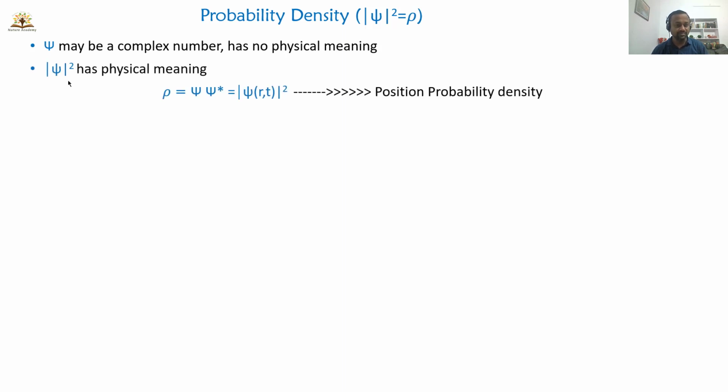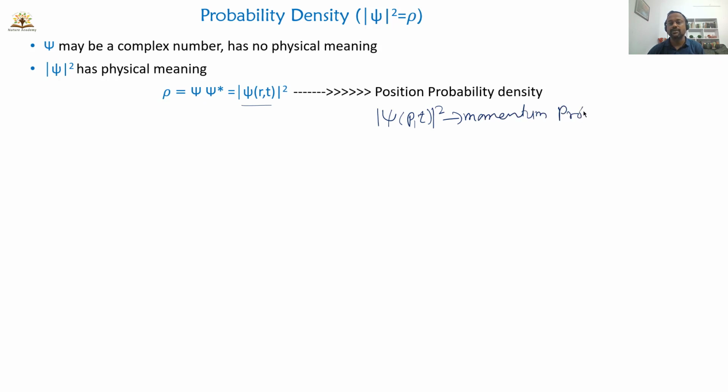Okay, now we are going to discuss probability density. The probability density is nothing but psi into psi star. You know that the given wave function psi may be a complex number and it has no physical meaning, but psi into psi star has a physical meaning. So I can represent rho equals psi into psi star, which is nothing but modulus of psi of r comma t whole square. That is known as position probability density. If you want, you can also write psi of p comma t with modulus square. Then I can call it momentum probability density.